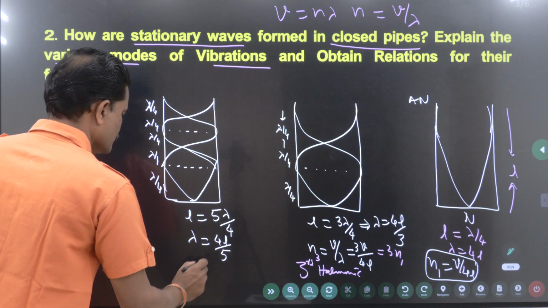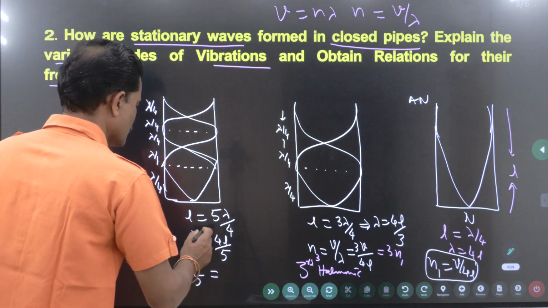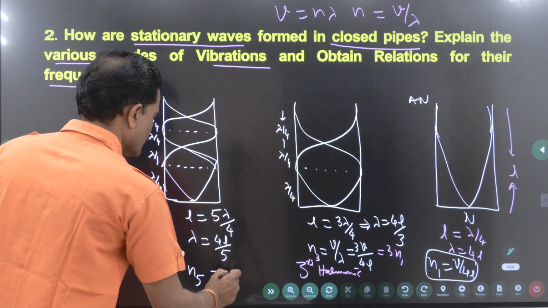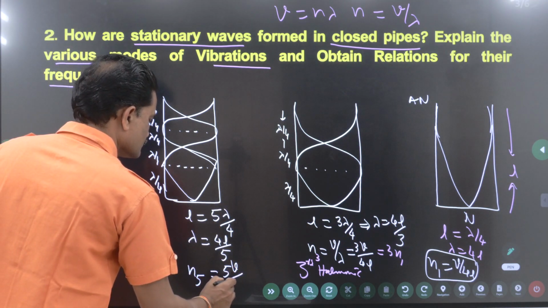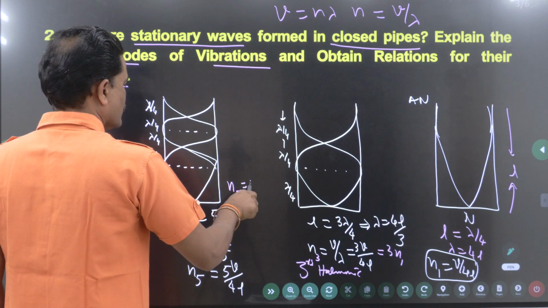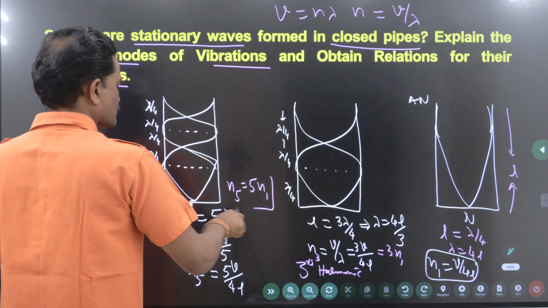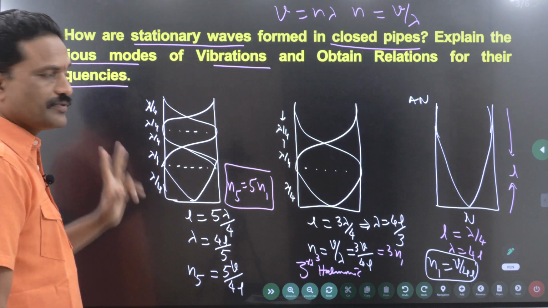So N5, we are going to get the fifth harmonic, the fourth one will be missing. N5 is equal to V by 4L by 5, then 5 comes into the numerator. So N5 is 5 times N1. Now obtain the relation for their frequencies.